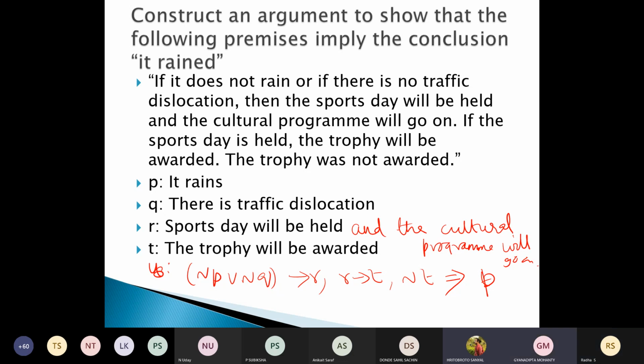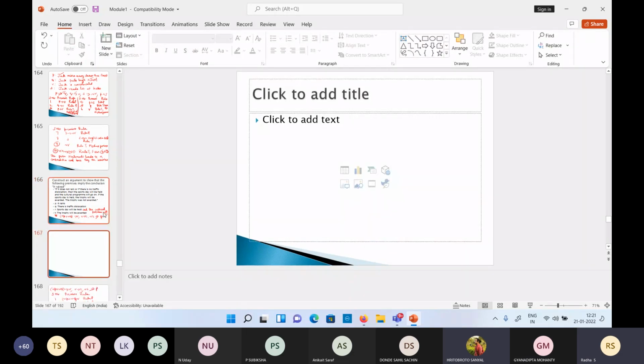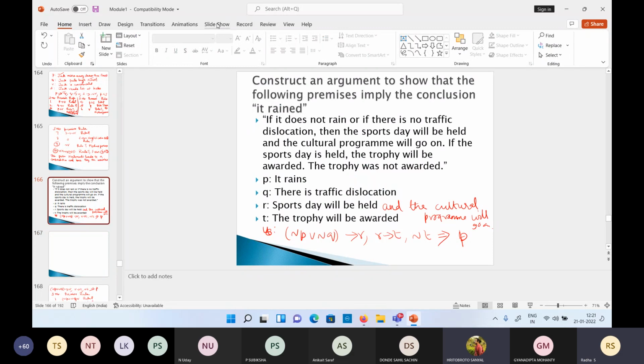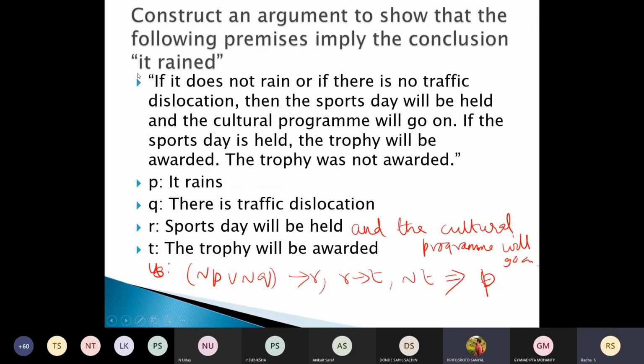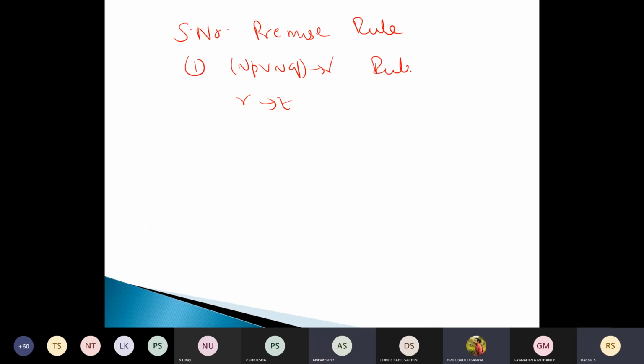Now we can take the first two and apply hypothetical syllogism. I'll take an empty slide first. Okay, first two I have to take. First is not P or not Q implies R, correct? Then the second one is R implies T. These two are rule P.